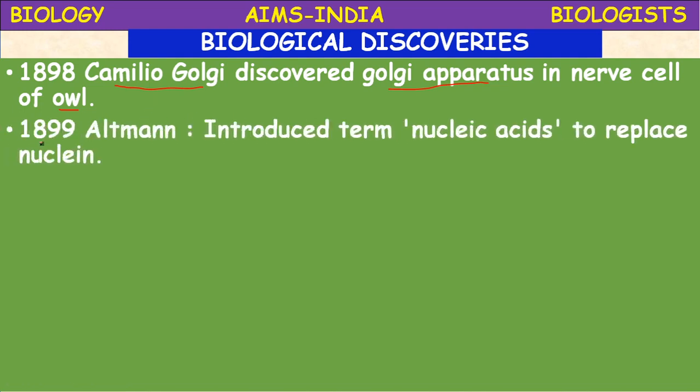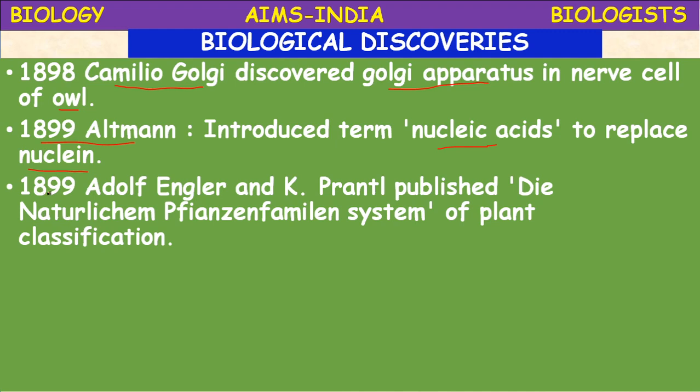In 1899, Altman introduced the term nucleic acids to replace nuclein. Previously it was called nuclein, but in 1899 Altman introduced the term nucleic acids. DNA and RNA are called nucleic acids.